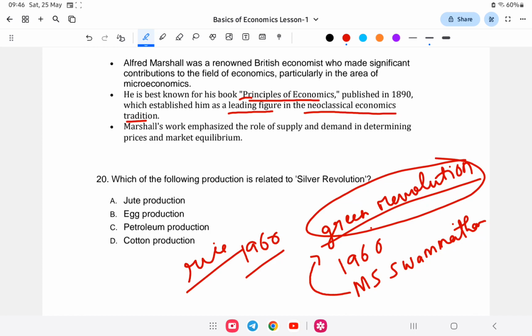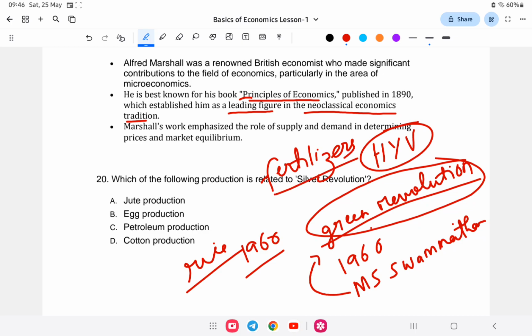Rice production can increase with the help of tools such as high yielding varieties. High yielding varieties means genetically modified seeds, and also fertilizers, that is potassium and phosphate supply. And there are irrigation facilities like groundwater pumping. So basically the green revolution increased rice production.